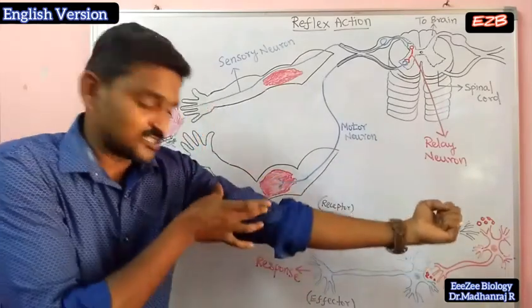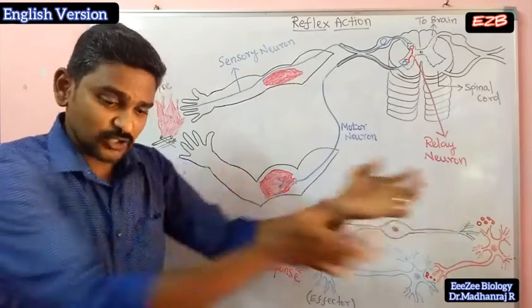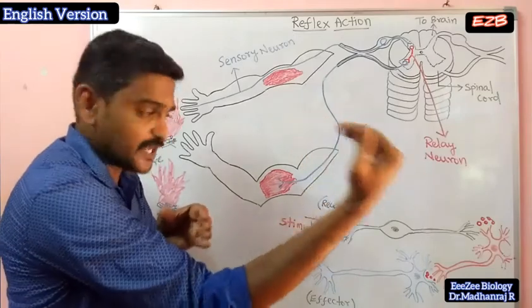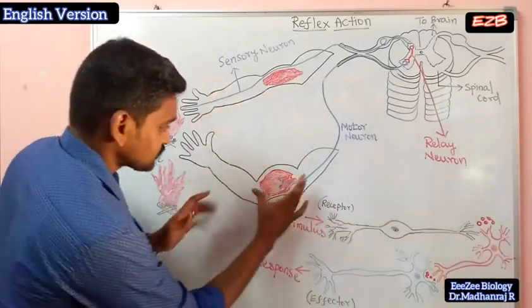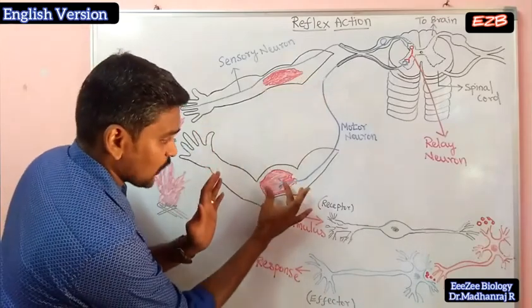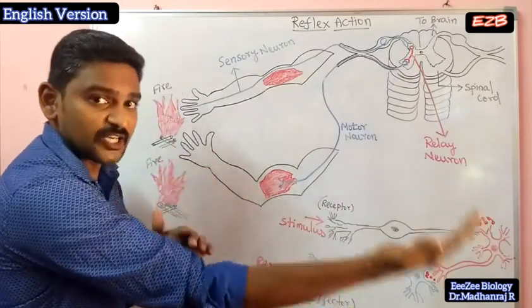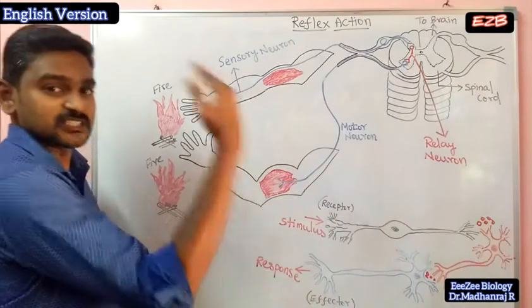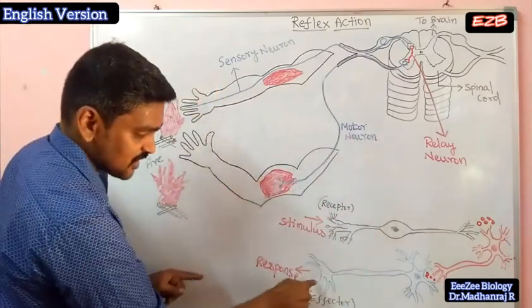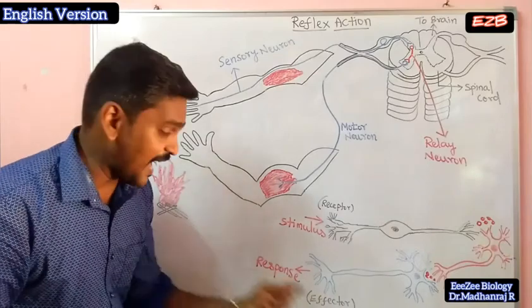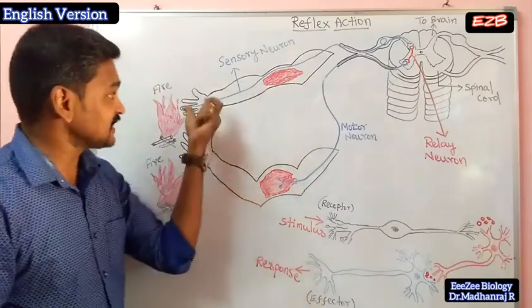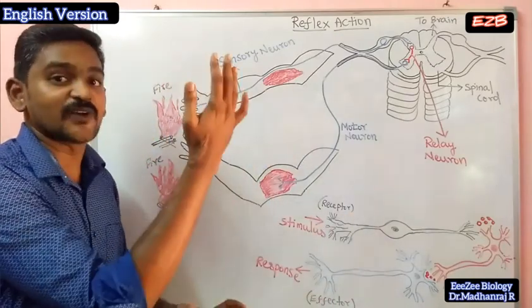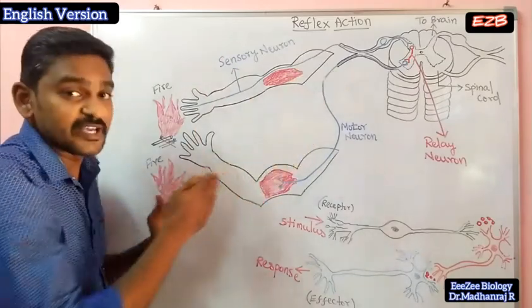The muscle is in a relaxed state here. When it contracts, you can imagine, automatically your hand will come up like this. You can see here, this is the relaxed state, this is the contracted state. It will contract, and automatically your hand will come like this. So you will be taking your hand from the fire. This is how it is working actually. This will reach these muscles. The muscles here are called the effector. Here it is the receptor, here it is the effector. The response is that you will remove your hand from there. This is how the overall pathway takes place.